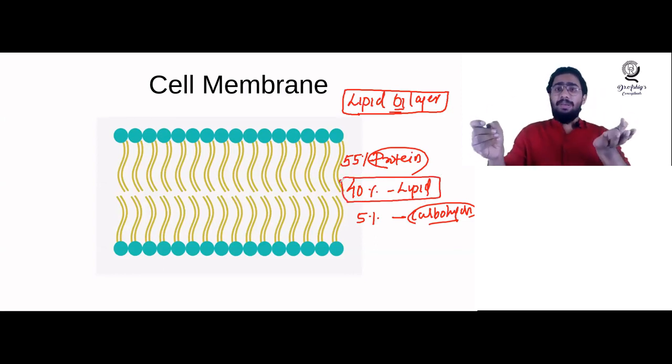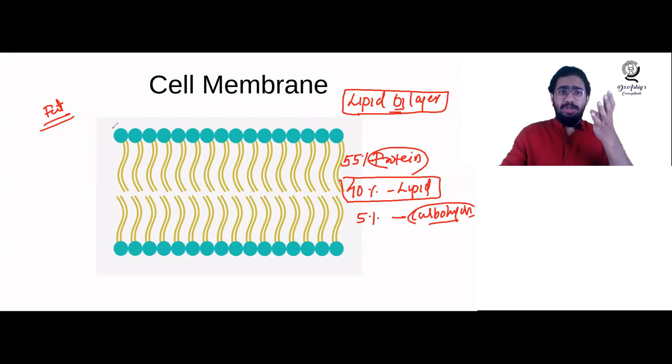So what is a lipid basically? Basically, lipids are fat molecules, and a lipid molecule usually has two parts. You can see this figure here. I am isolating one lipid molecule, and you can see it has a rounded head portion, and it has a tail portion which goes inside like that.